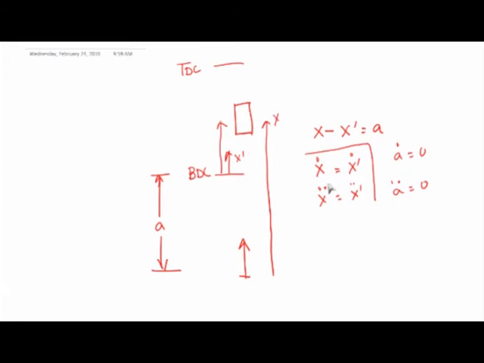So the expressions for velocity and acceleration are actually independent of the choice of your coordinate system. If you don't like my coordinate system at the crank pin, if you want to put the coordinate system at TDC, BDC, wherever you want, you put it. Though our position will be different, the velocities will not be different, because velocities are going to be the derivative of the position in the prime system and the derivative of the position in my unprimed system, and x dot will still be equal to x dot prime because a does not change with time. So that's the reason why I have used the crank pin as my origin. It will not affect velocity and acceleration.